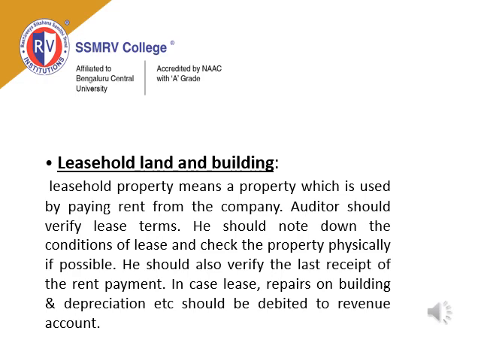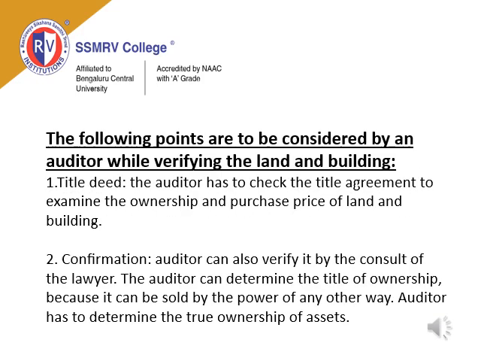He also has to verify the latest receipts of rent payments, so that it is true that they are using the building for the purpose of the organization and paying the rent regularly every month. In case of any lease, repairs and any expenses on the building will be debited to the revenue account, which will be verified by the accountant, whether the land and building is freehold property or leasehold property.